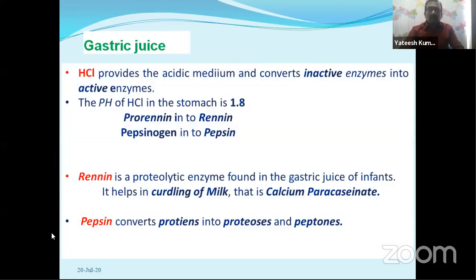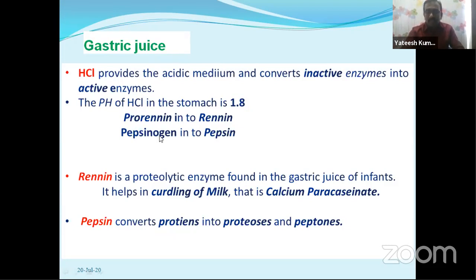Now, the gastric juice contains HCl. This HCl provides an acidic medium for the food material. The pH of the gastric juice is very acidic, that is 1.8, because pepsin, an enzyme present in the stomach, acts only at 1.8 pH. And now here you are seeing prorenin and pepsinogen.